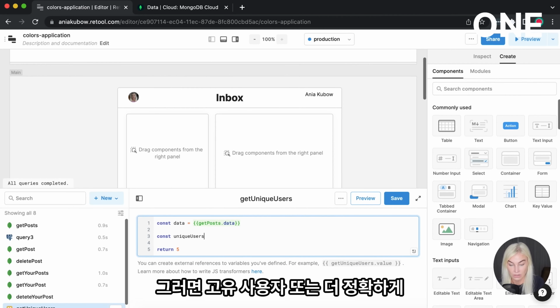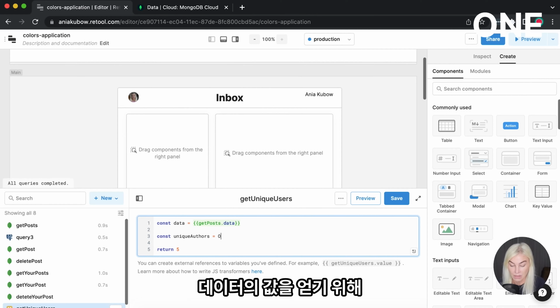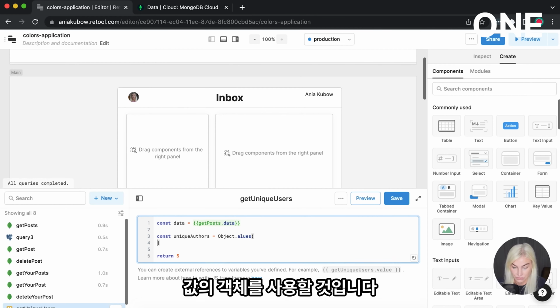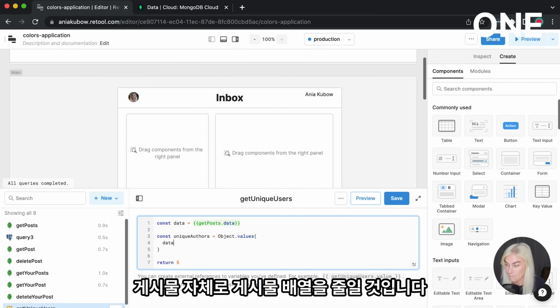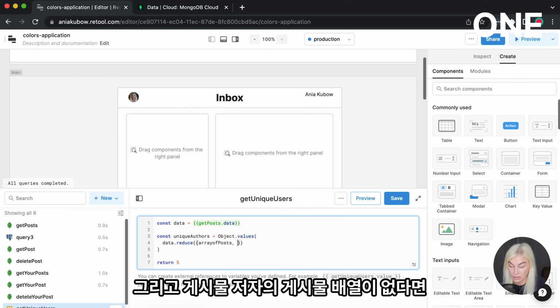So let's define unique users, or unique authors to be more precise. And I'm going to use Object.values to get the values of the data. And we're going to reduce to an array of posts with the post itself.